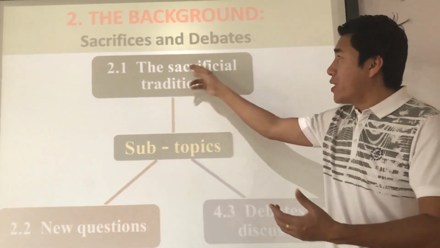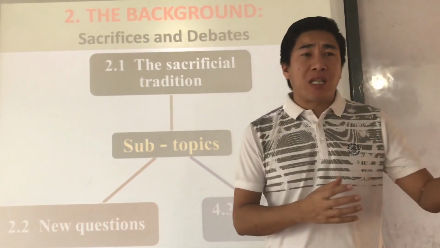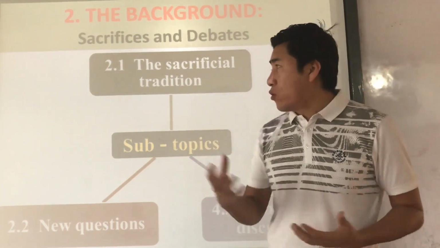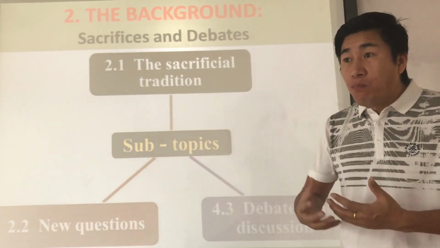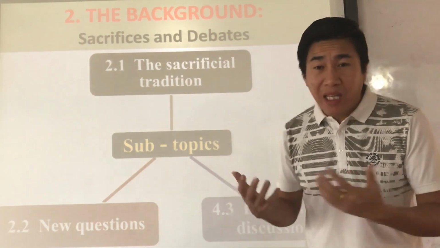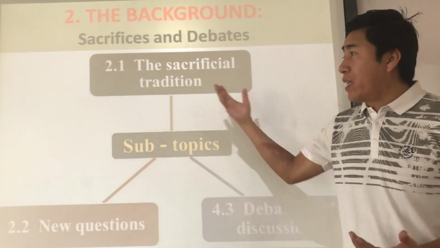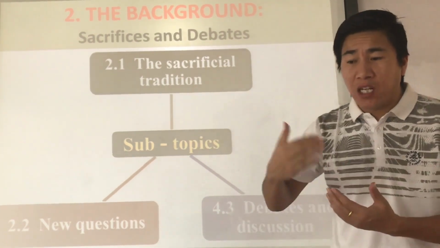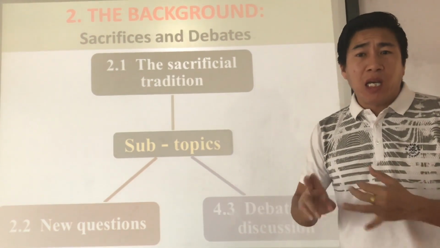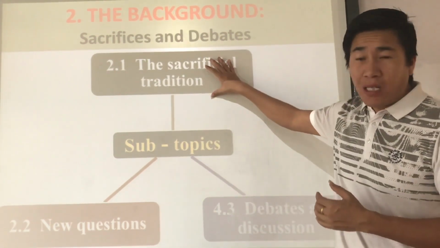Within this, we are going to learn how sacrifice used to be performed, and we are also going to discuss the important deities, the gods and goddesses of the Vedic age like Agni, Indra and Soma. And we will also discuss the important sacrificial traditions like Rajasuya and Ashwamedha. So we are going to discuss that in that topic.